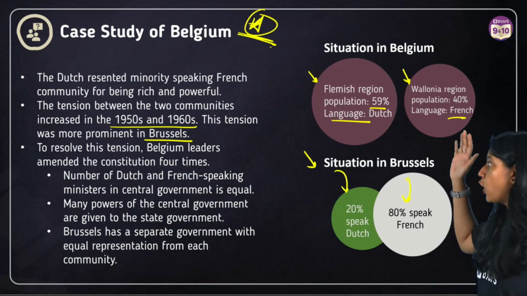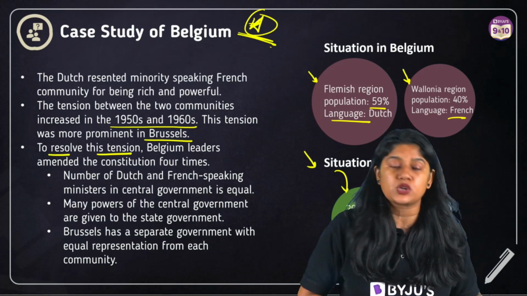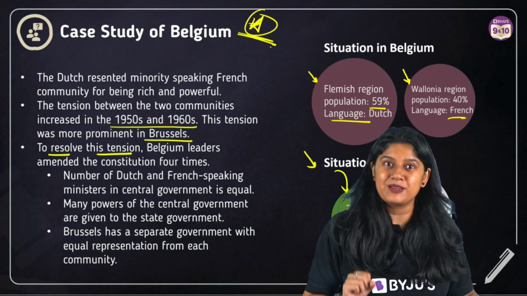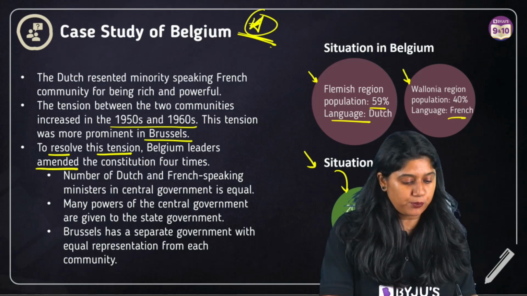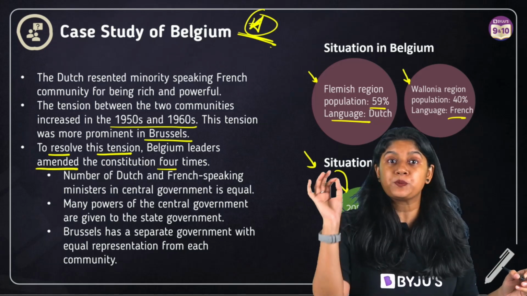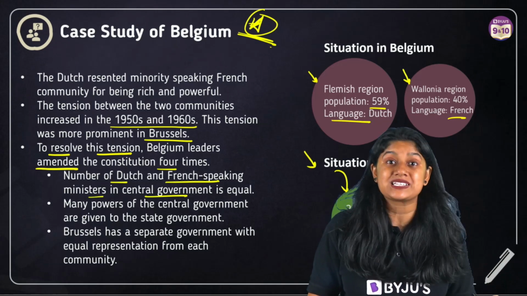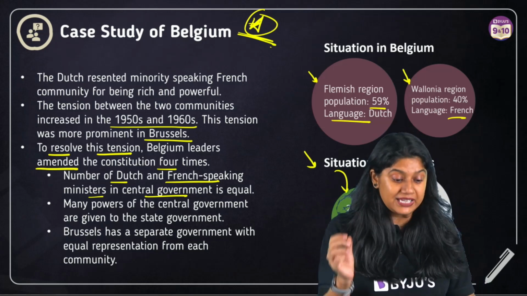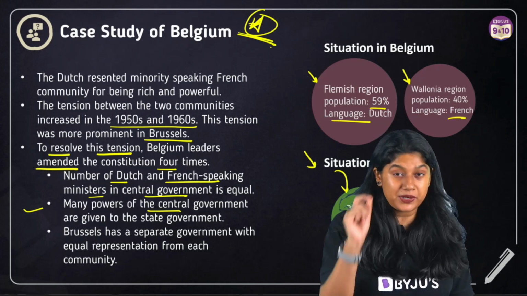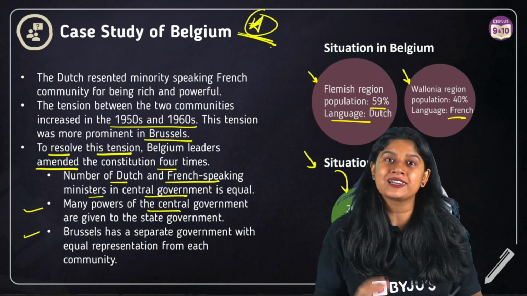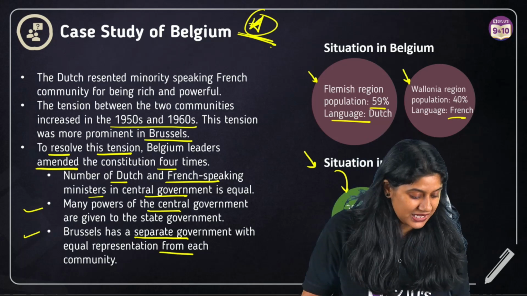So we can clearly see there's a lot of difference, and because of this difference, there's tension between the population. And to resolve this tension, what the Belgium leaders did was very important. They made a lot of amendments, a lot of changes in the constitution, approximately 4 times. Now let's see the important points that they made changes in. The number of Dutch and French speaking ministers in the central government is equal. So they have equal members of Dutch speaking people and French speaking people. Many powers of the central government were given to the state governments. Again, it's very important. Third important point: the capital city has a separate government with equal representation from each community.